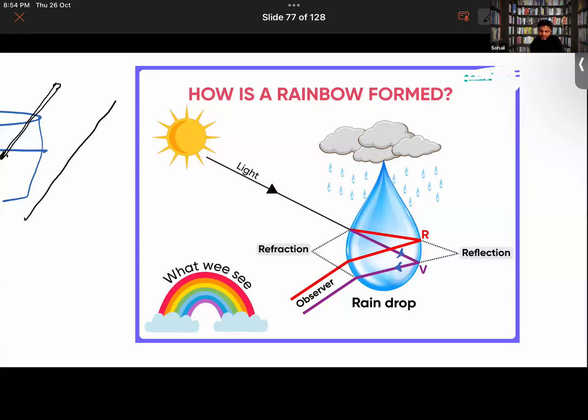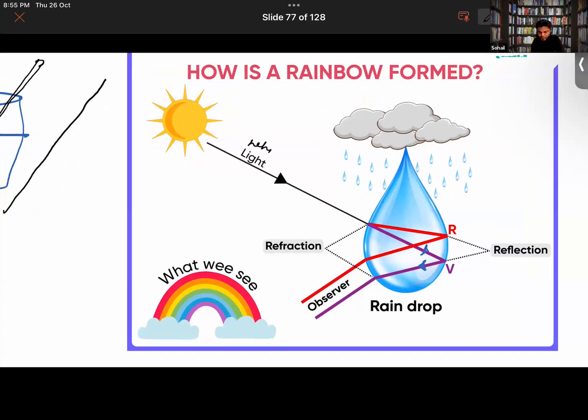Look here. The sunlight is simply white light. And we know that white light comprises 7 different colors, right? 7 different lights. So each of the light rays present in the white light will be bending at different angles, right? So look over here. The angle at which the red light has bended away is different from the angle at which the violet light ray has bended. Is that clear? Look at the angles. Their angles of bending are different. This has bended in a different manner. This has bended in a different manner.